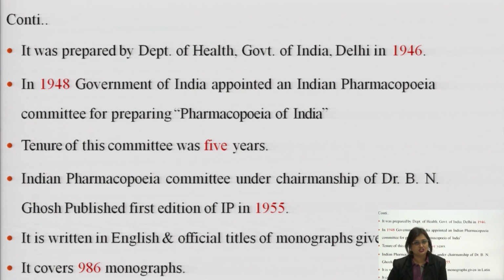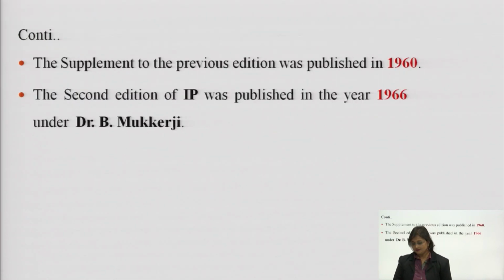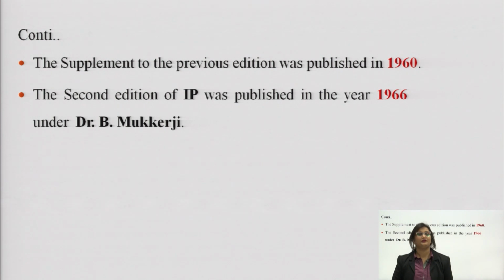It was written in English and official titles of the monographs were given in Latin. It covered 986 monographs. Now, a monograph is the component of the Indian Pharmacopoeia which contains all the relevant details about a drug, right from molecular weight, melting point, physical properties, chemical properties, preparation, synthesis, analysis. All these relevant details about a drug are present in the form of a monograph in the Pharmacopoeia. Clear, all of you?